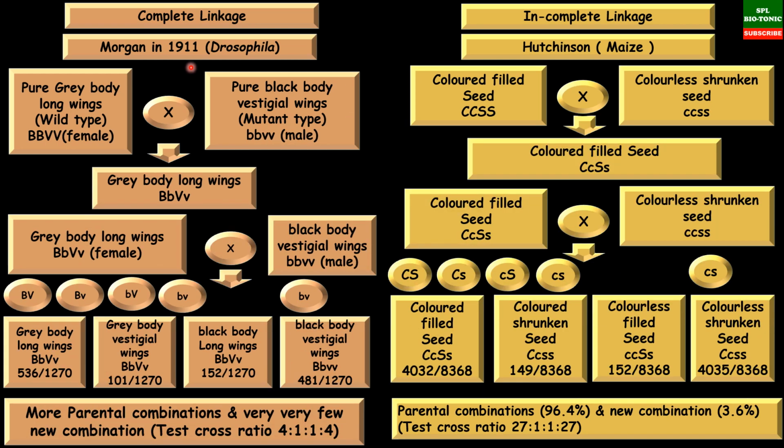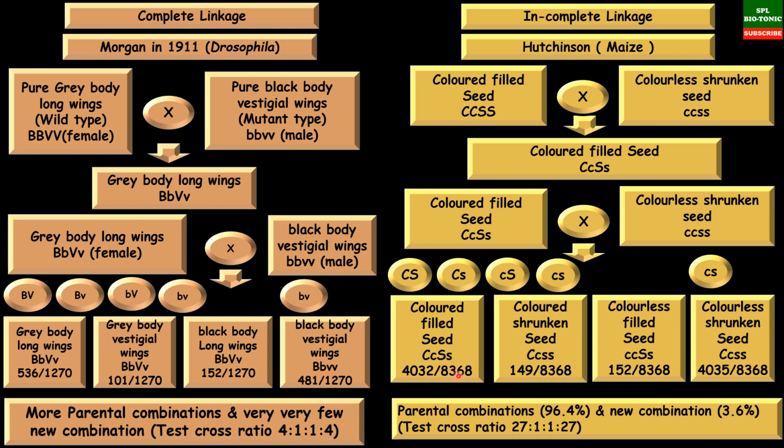Now this is a continuation of the previous picture. Here instead of the gray body long wing male, we have taken this as a female and this is a male. So this is basically a reciprocal cross. The reciprocal cross has resulted in the formation of these 4 types of offsprings, but here also the parental combinations, that is first and last, are far more as compared to the new combination. So here the ratio is 4:1:1:4. In a normal test cross we get a ratio of 1:1:1:1. So this is a deviation from this normal dihybrid test cross.